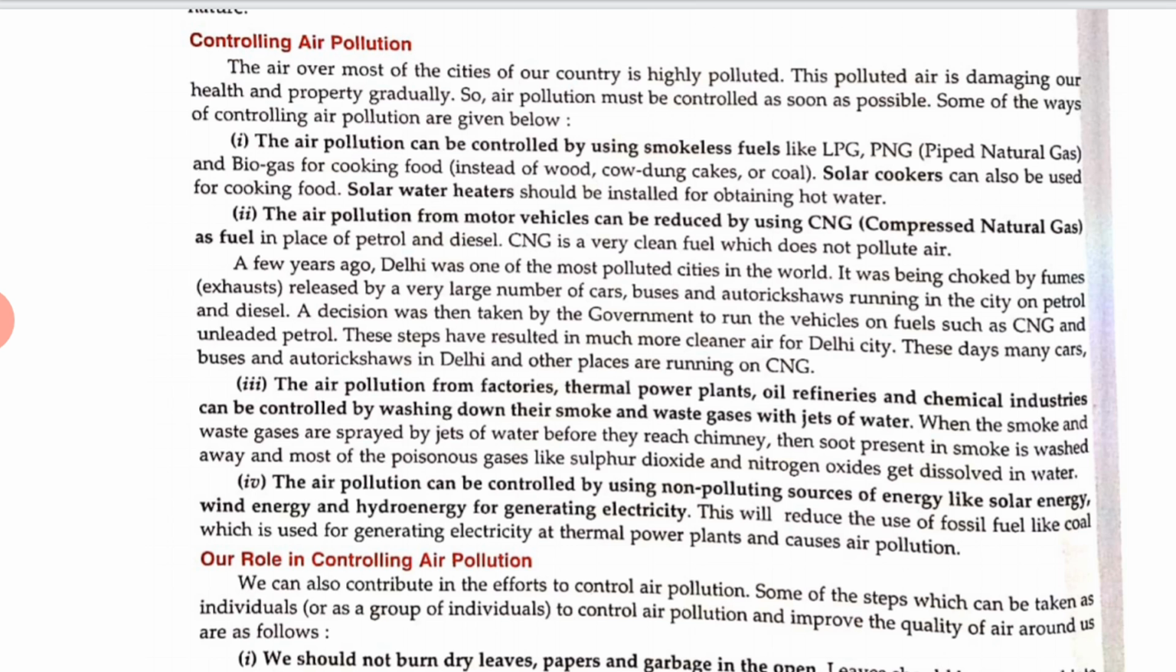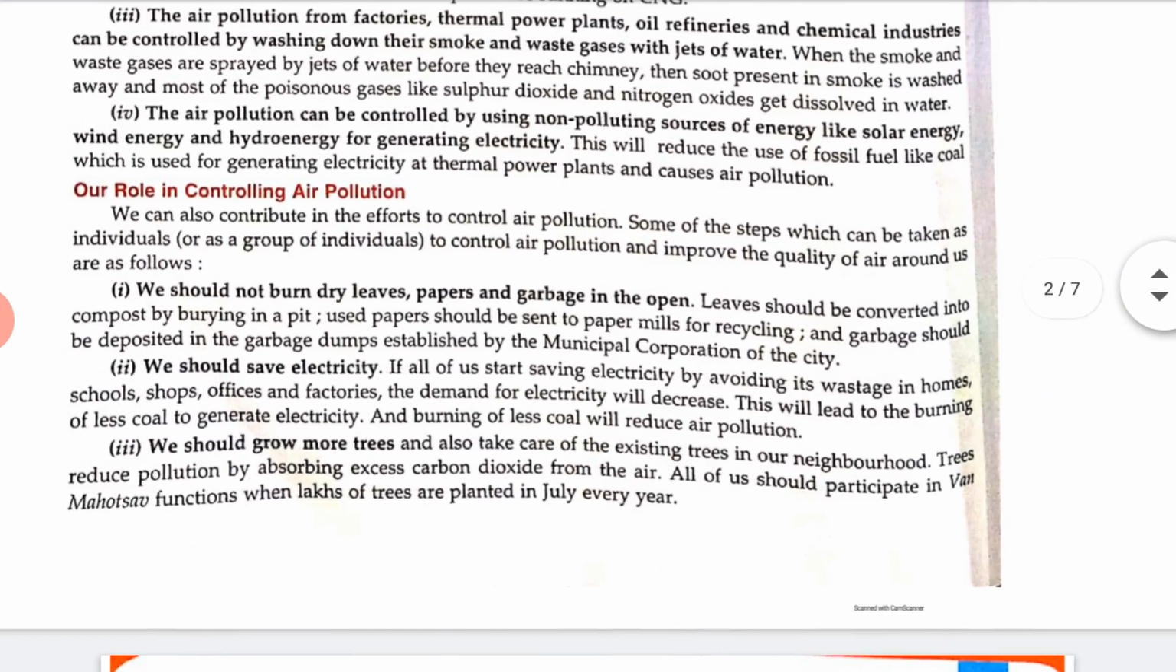Now, what is our role in controlling air pollution? We can also play a part. We can also contribute to the effort of controlling air pollution. So let's talk about some steps we can take for controlling air pollution.